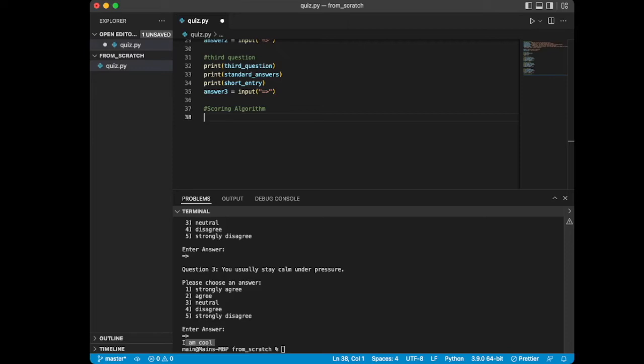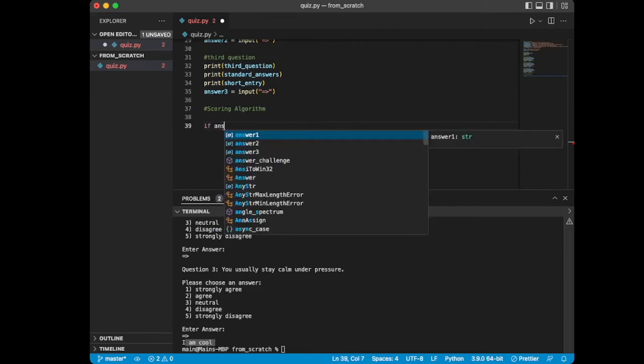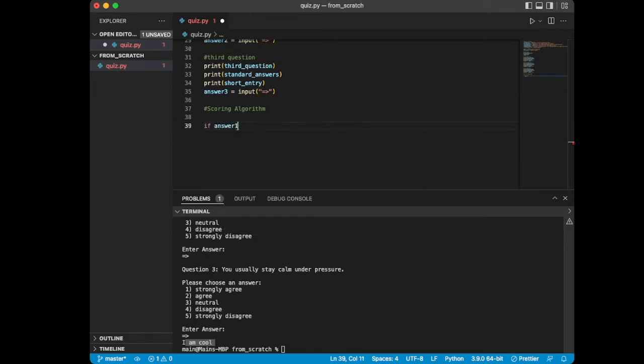We're going to take the answers of all these questions, and we're going to put them through simple if-then statements to try to come to, basically, a trait. So the first thing we want to do is process the answer of question 1. We're going to do an if statement. To do an if statement, we type if, and then we take the variable that we want to consider. This is our conditional.